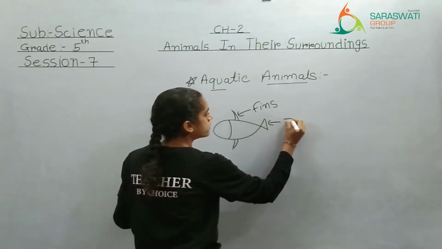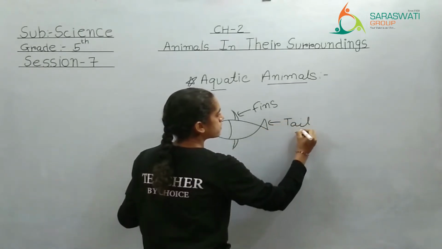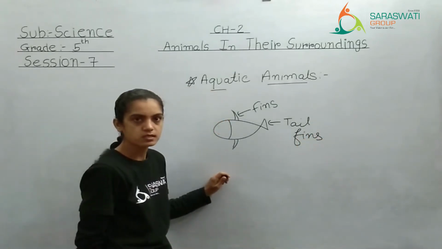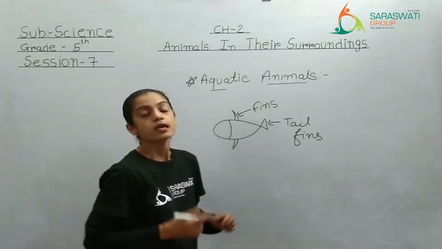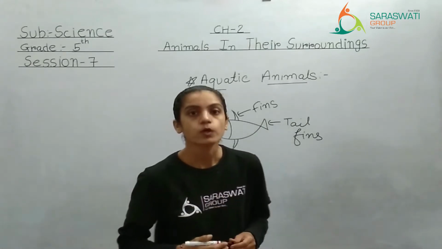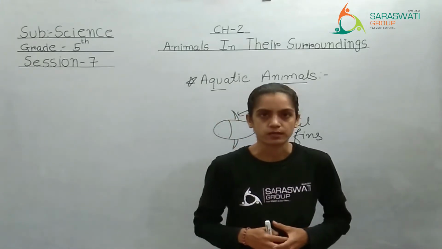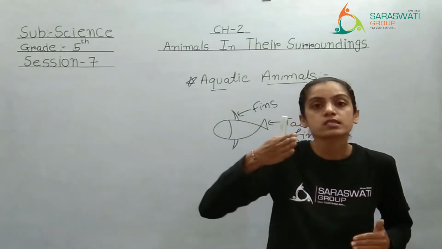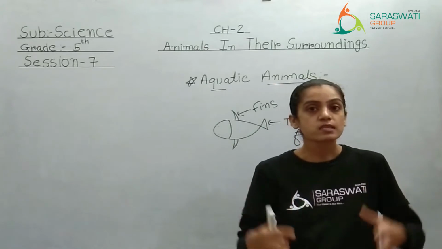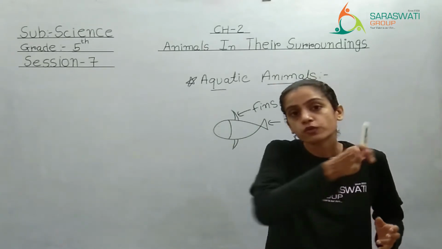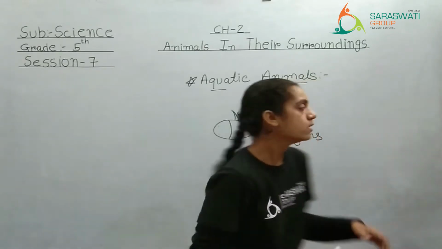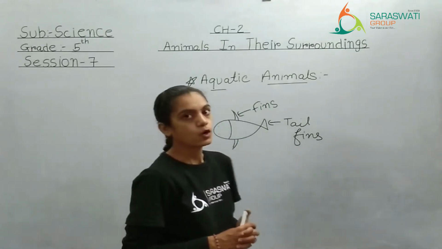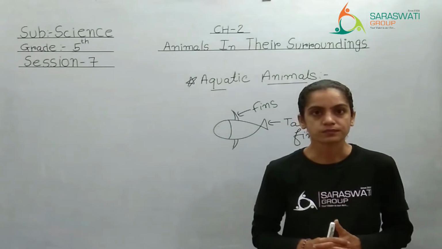This one is known as the tail fin. This tail fin is helping the fish to change the direction. That means if the fish is moving straight but suddenly it wants to take a turn, then this tail fin will help. Clear till here?